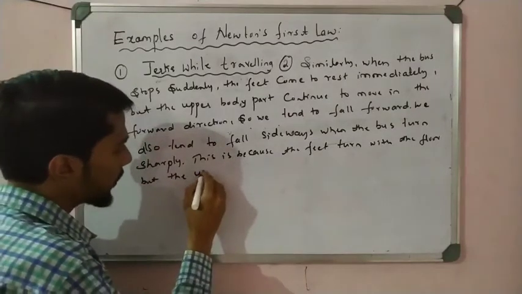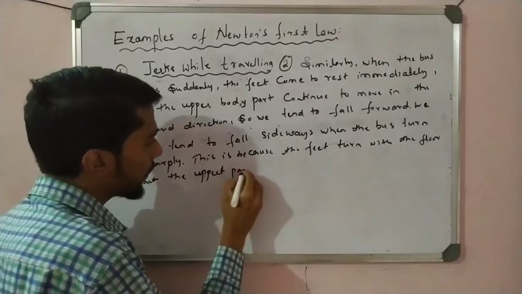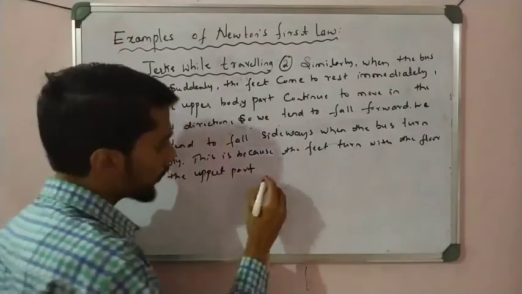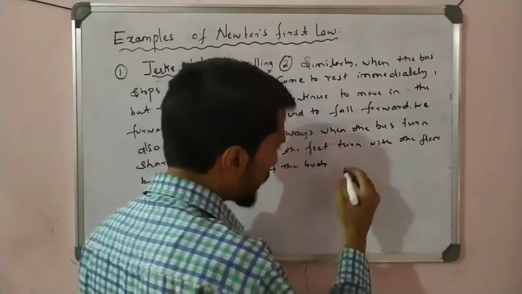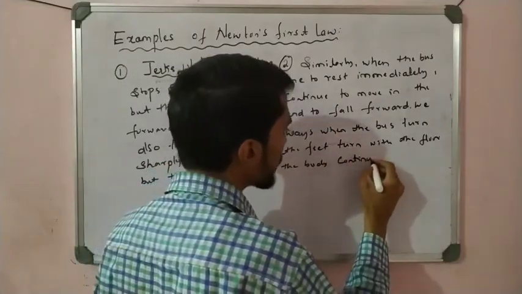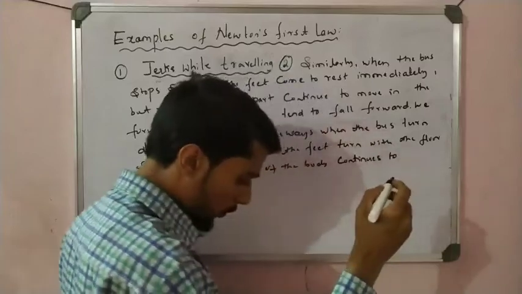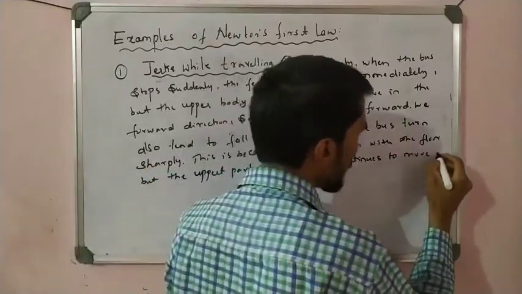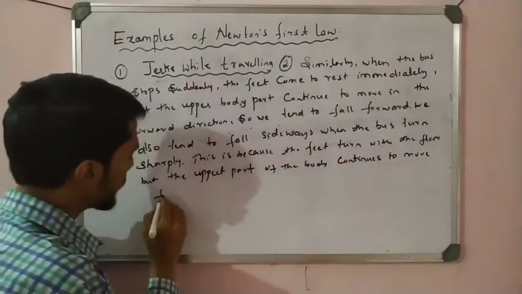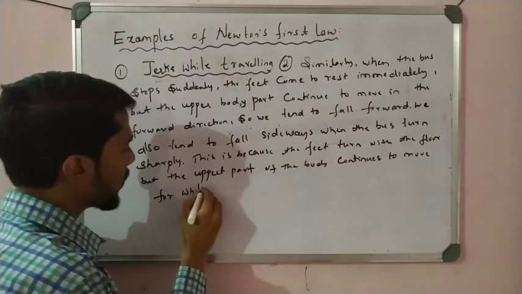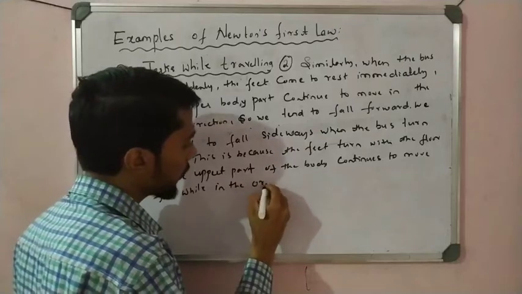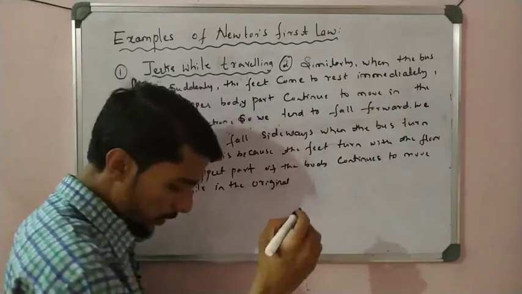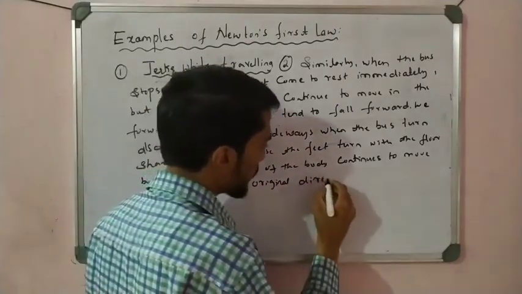The upper part of the body continues to move for a while in the original direction.